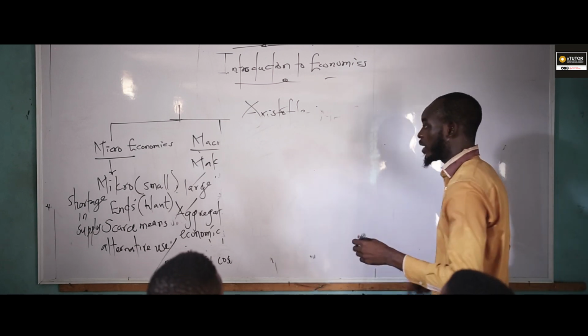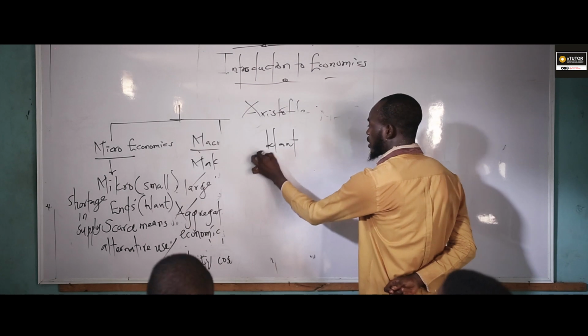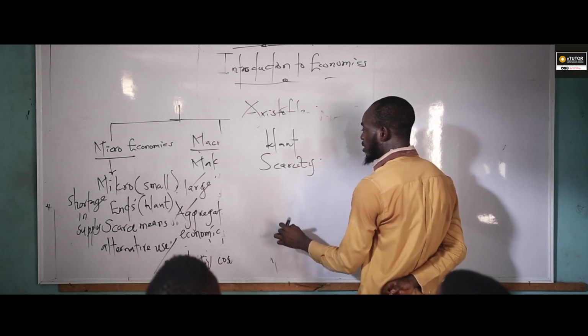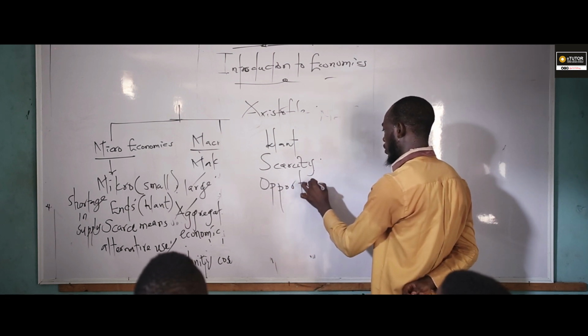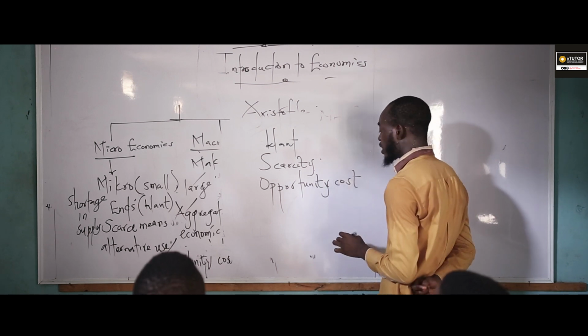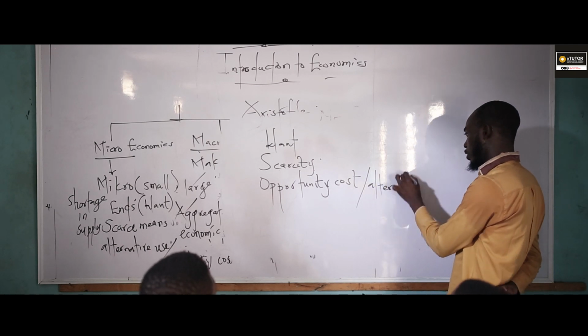Now, what I've explained is want, scarcity, opportunity cost, which I also said can be regarded as alternative forgone.